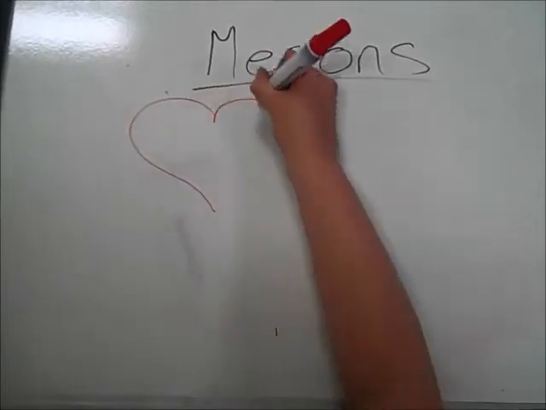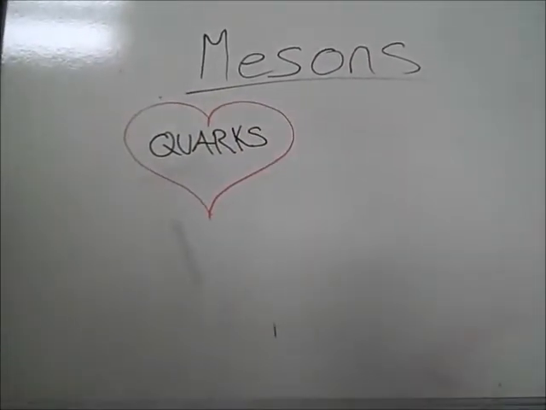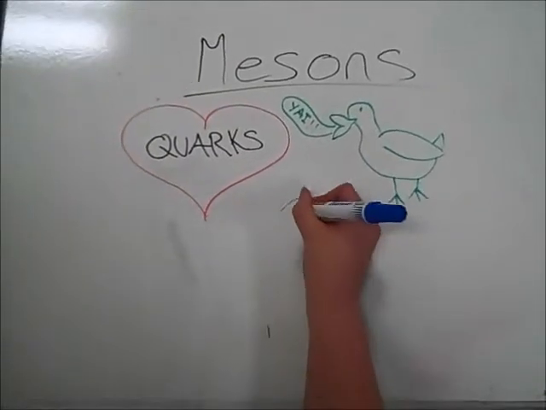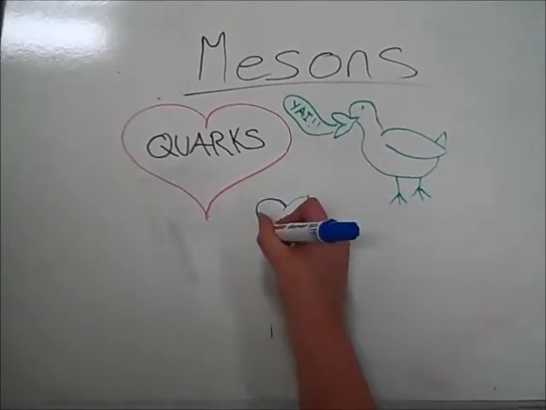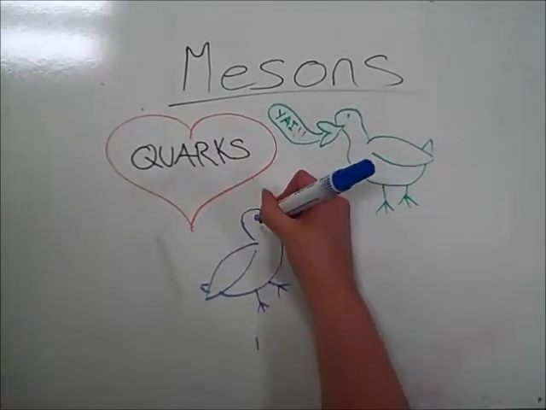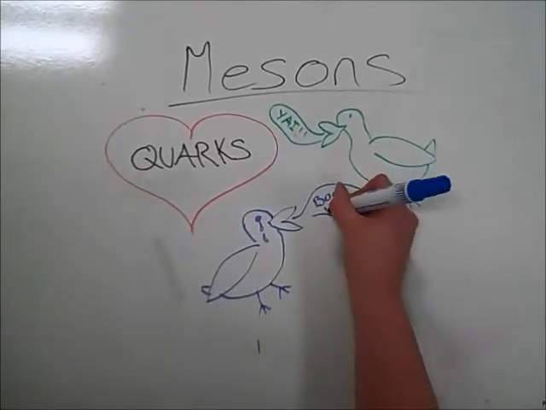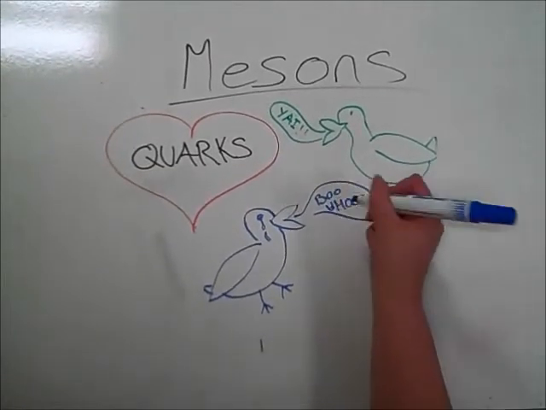Next we have the mesons. These also are lovers of quarks. Are you confused now? Mesons contain a quark and an antiquark. This is why they do not have a baryon number, unlike the baryons, as the baryon numbers will in fact cancel each other out. So not 2 quarks, not 2 antiquarks, not 3 quarks or 3 antiquarks, a quark and an antiquark. Got it? Well, if you're confused, that's probably a good sign too.